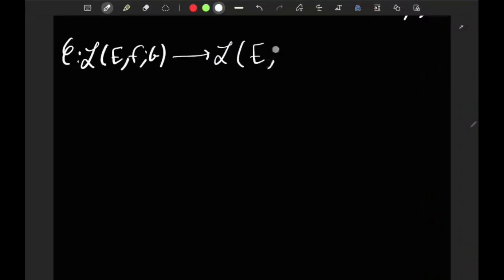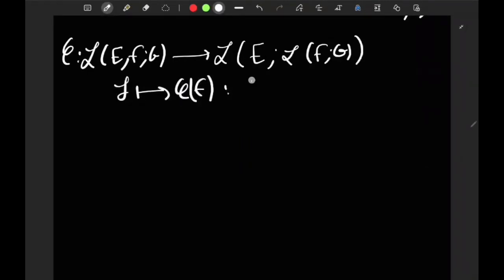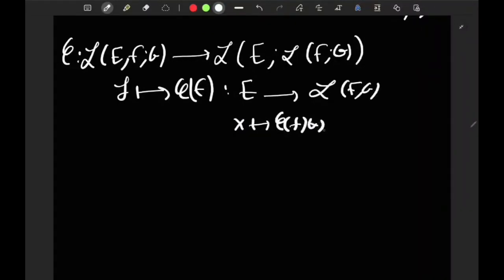So phi is going from L of E, F, G into L of E semicolon L of F semicolon G. To each f here, I'm associating phi of f, which is a map from E to L of F G, which acts by sending each x here to the element phi of f of x, which is a map from F to G, which associates to each y phi of f of x of y equal to f of x y.